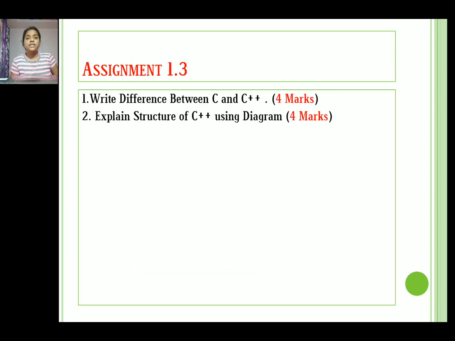Now the assignments. If the students watching my video are diploma or degree students, there are some questions asked in the exam on today's session: write the difference between C and C++ for 4 marks, and also explain the structure of C++ using a diagram for 4 marks.